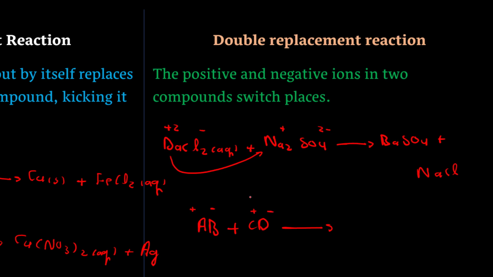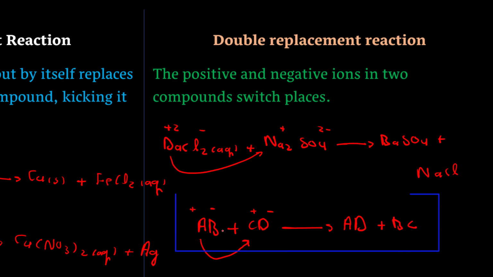In this reaction, A takes the place of C and makes a new compound, AD. B takes the place of D, because D is gone with A, and makes another compound, BC. This is called double replacement reaction.